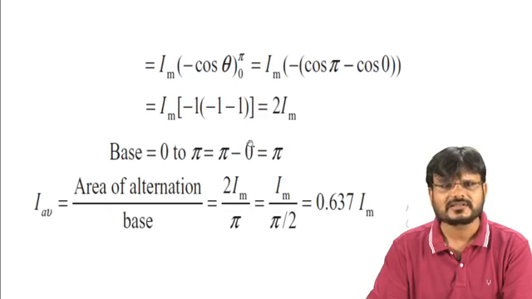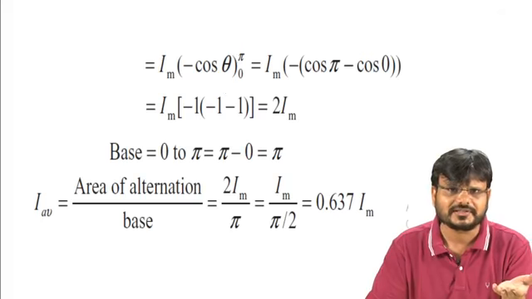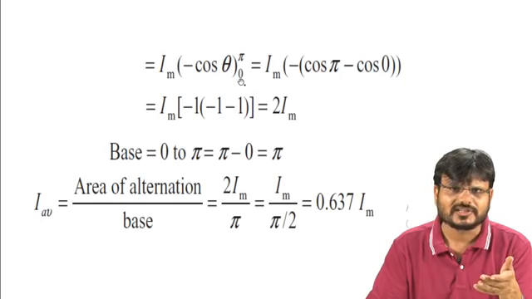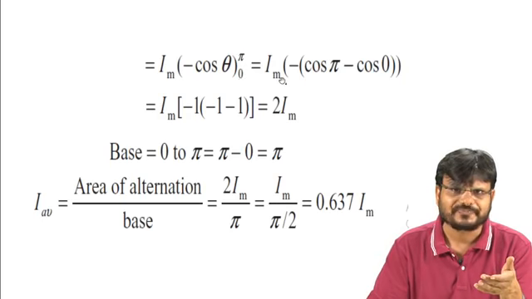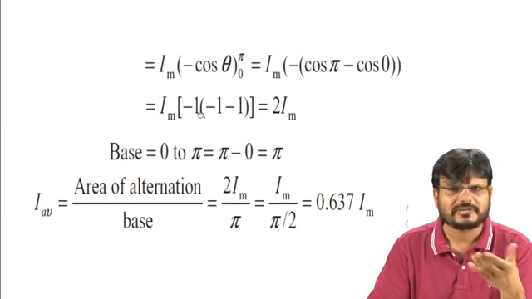The integration of sin theta is minus cos theta. Some mathematics is required here. Applying the limits 0 to pi, we get cos 180 minus cos 0. The value of cos 180 is minus 1, and cos 0 is 1. So minus 1 minus 1 is minus 2, and minus 2 multiplied by minus 1 is 2. So it comes to 2 Im.